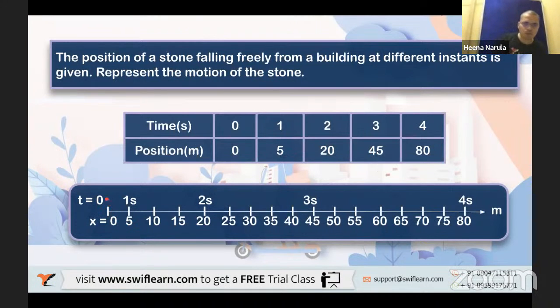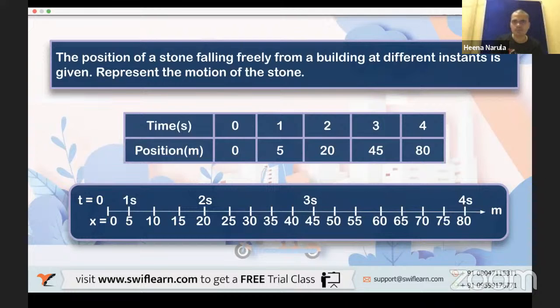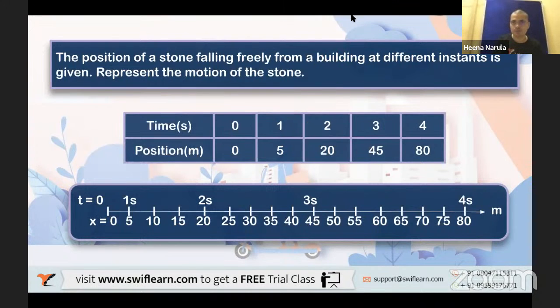So which point is this? A point. Let us give some names to this. Let us make this A, this B, this C, this D, this E. Now look at the A position at time t equal to 0. The position x is 0, so this is the position of A, very good.